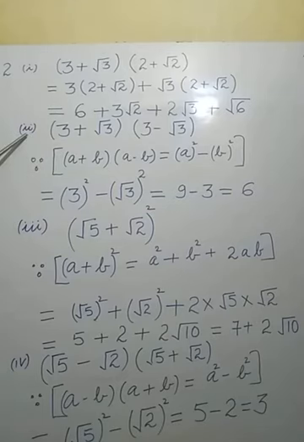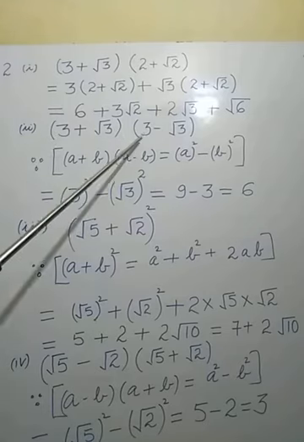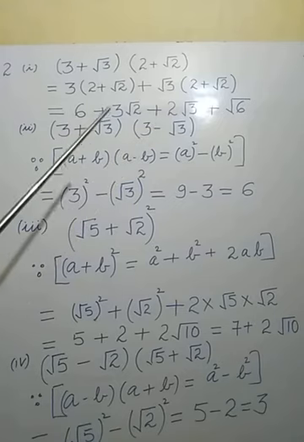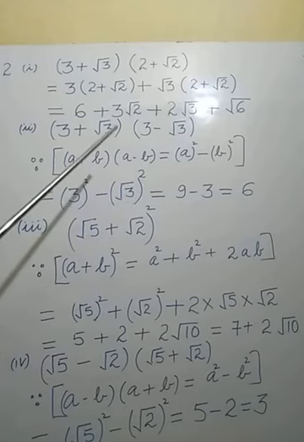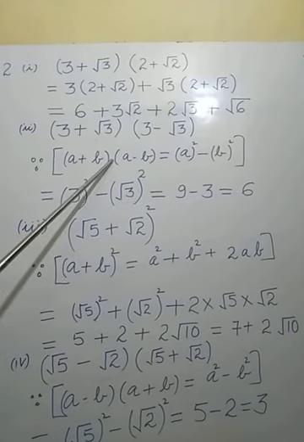Now go to the second part of the question. In the first bracket it is noted down 3 plus root 3. In the second one it is noted down 3 minus root 3. How can we solve this? We have read a formula. If in a bracket a plus b is there, in the second bracket a minus b, if both are multiplied,